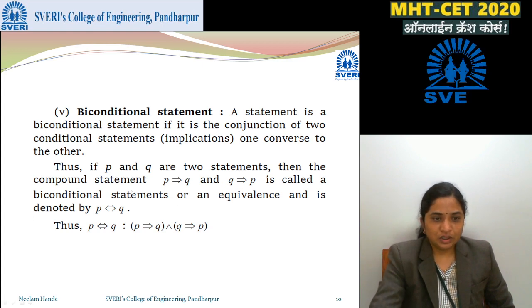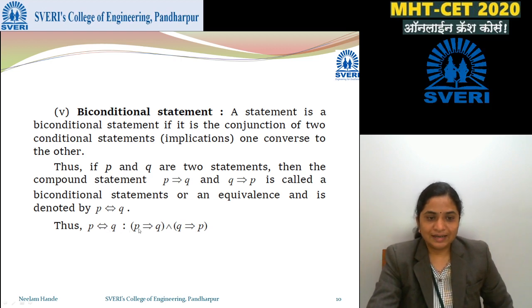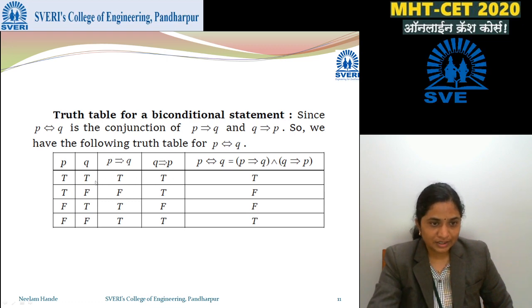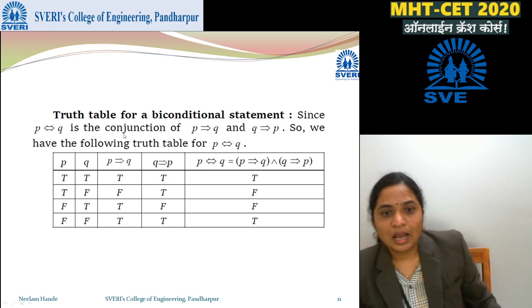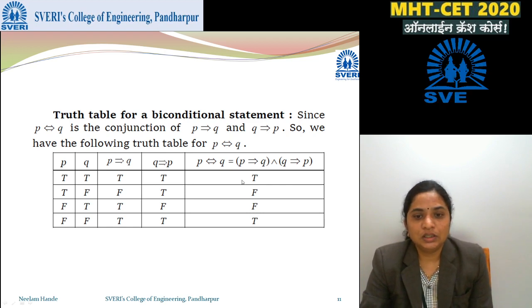That is, if P and Q are two statements, then the compound statement P implies Q and Q implies P is called a biconditional statement or an equivalence, and is denoted by P biconditional Q. The truth table for the same: we write P, Q, then P implies Q. We have seen the table, only TF is F for implication, then Q implies P. Here is TF, here it will be FT, but all others are T. And then P double implication is P implies Q and Q implies P. So it is the AND table: TT is T, FT is F, TF is F and TT is T.